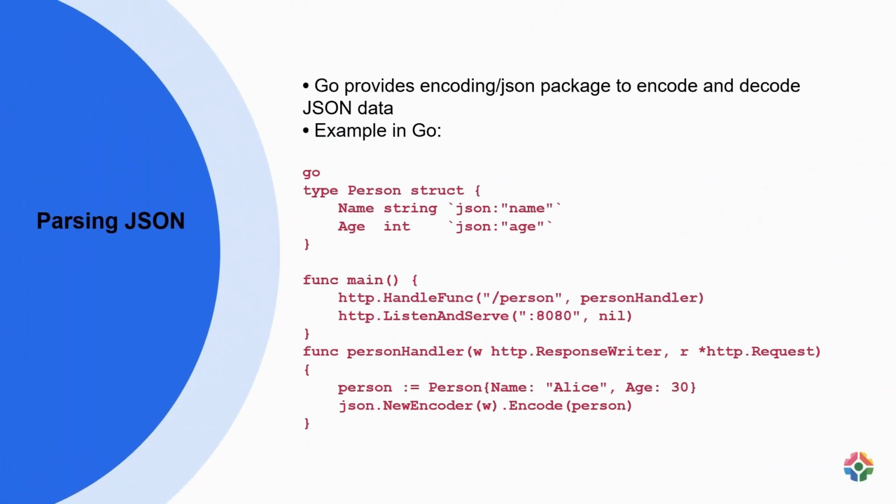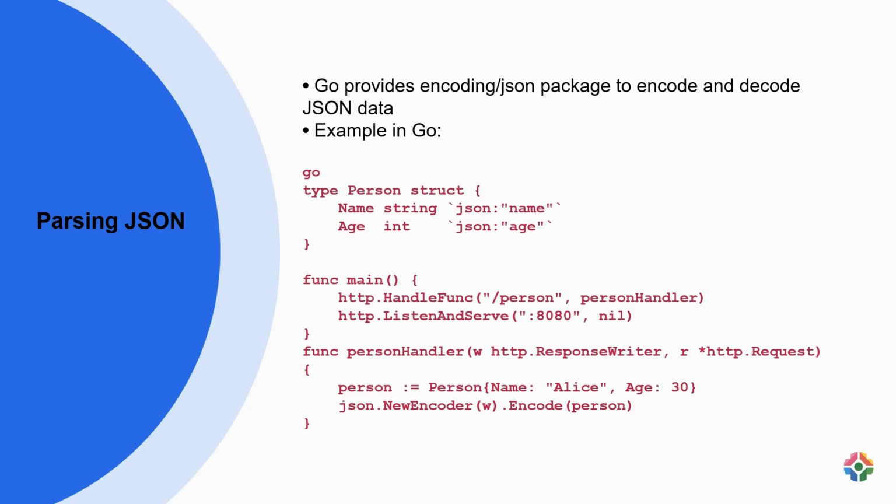In Go, the encoding/json package is utilized to encode and decode JSON data. It allows for seamless conversion between Go data structures and JSON representation. Developers can define Go struct types with struct tags indicating how the fields should be serialized to JSON. This enables easy marshalling and unmarshalling of data without the need for manual JSON parsing.